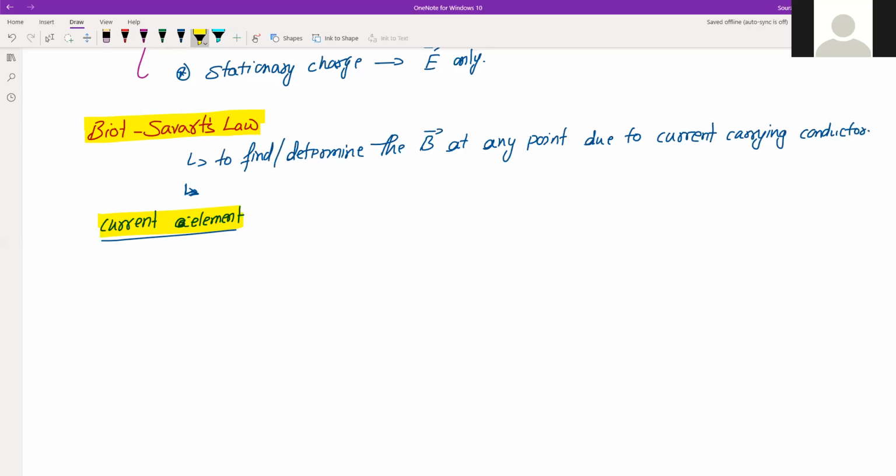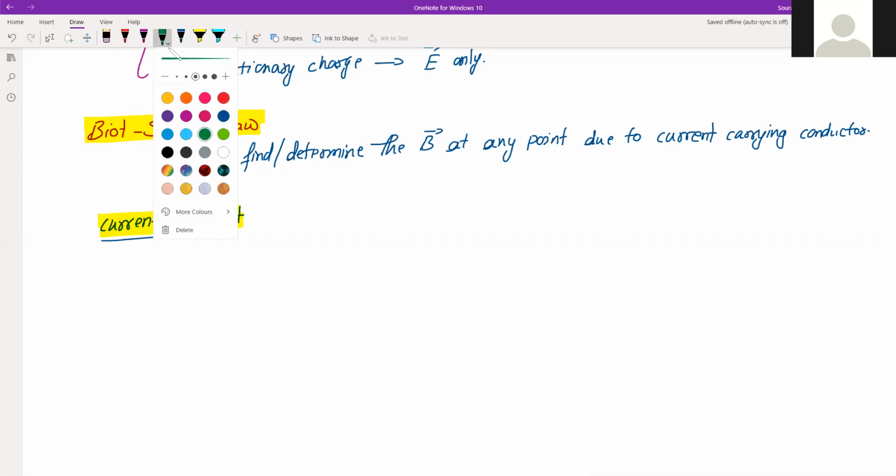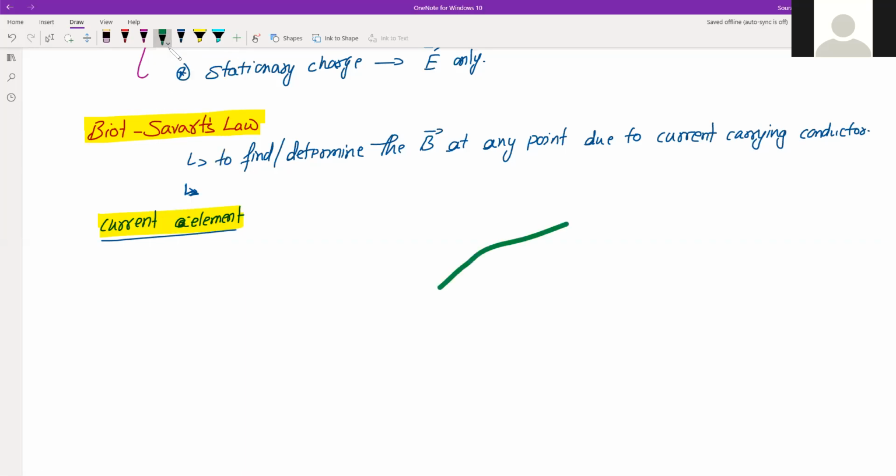So suppose this is a current carrying wire, right? In this current carrying wire, we choose a very small segment. Say this is our segment from A to B, which is very small. You can think about this as a magnified view, but it is very small.